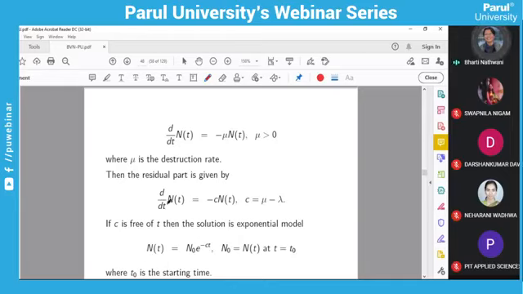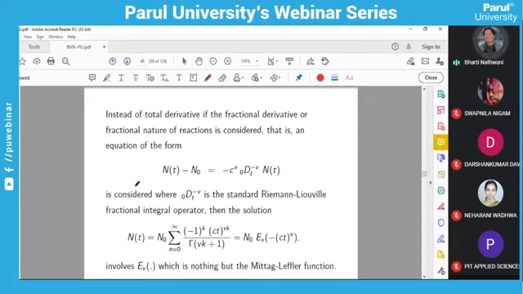Now, if instead of this derivative you take the fractional derivative, suppose of order nu, then when you solve this fractional differential equation, you will get this as the solution, with 1 upon gamma of nu k plus 1 into c t raised to nu k. This will ultimately give you the Mittag-Leffler function. It is easy to solve. We will see examples and you will obviously be able to solve this equation also. There is nothing big to solve here. So you will get this as a solution.